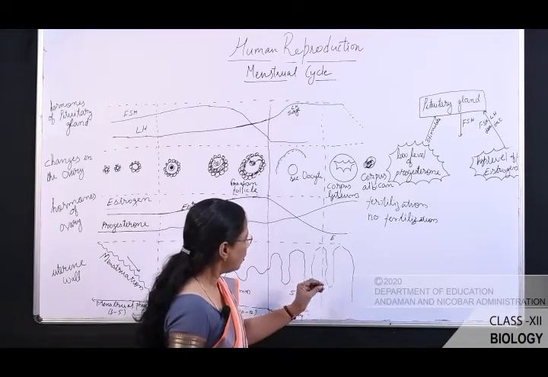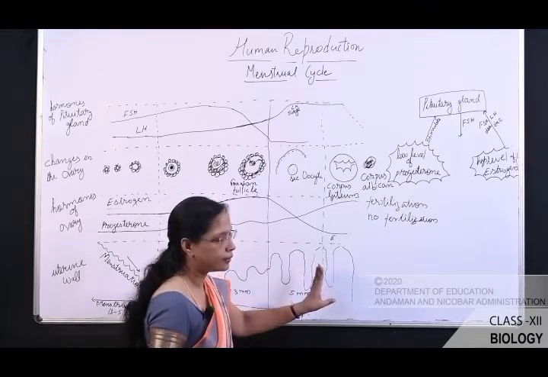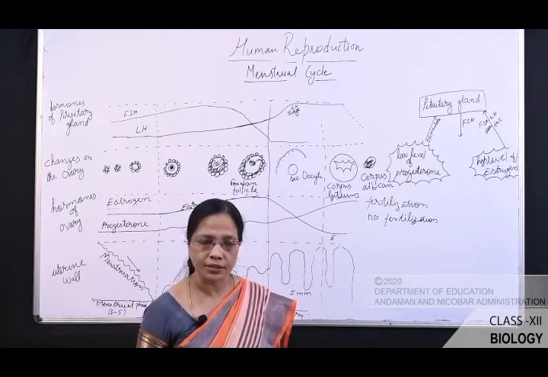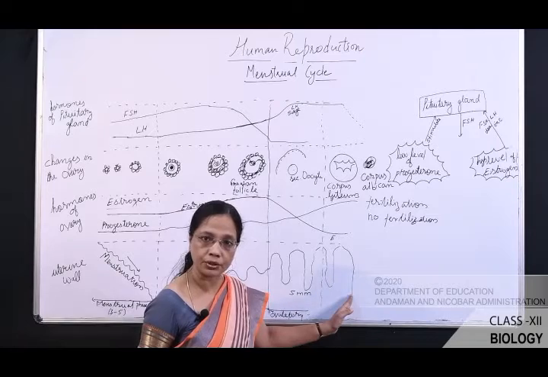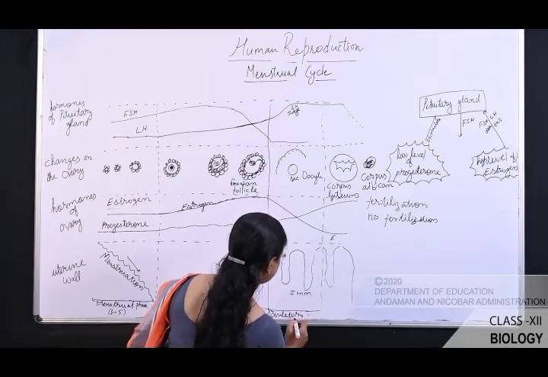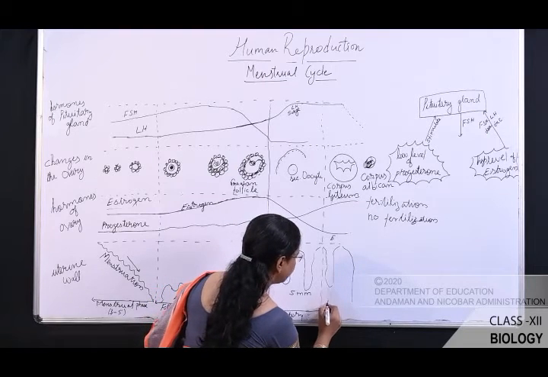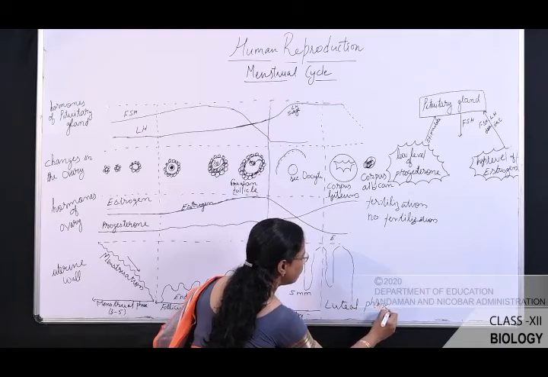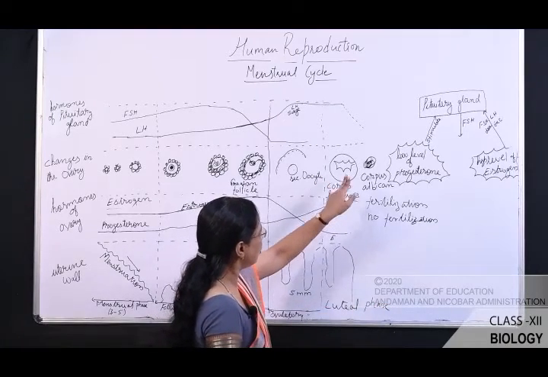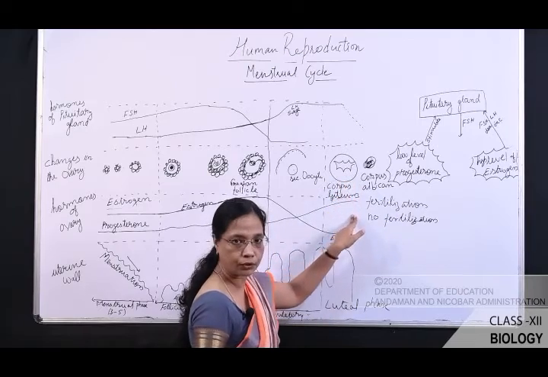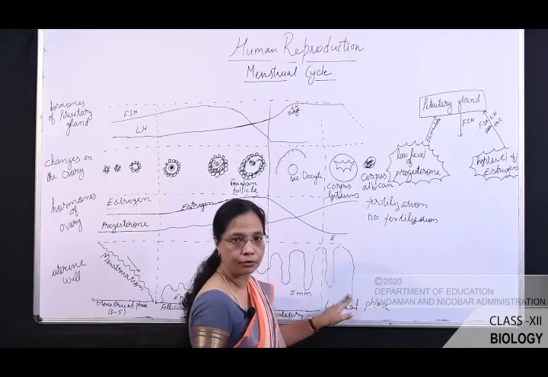So if there is no implantation, if there is no fertilization, there is no need of the endometrial tissue. And one more thing I want to tell you, the last phase is known as the luteal phase. Why is it called the luteal phase? This is because the corpus luteum secretes the progesterone that maintains the endometrial tissue.